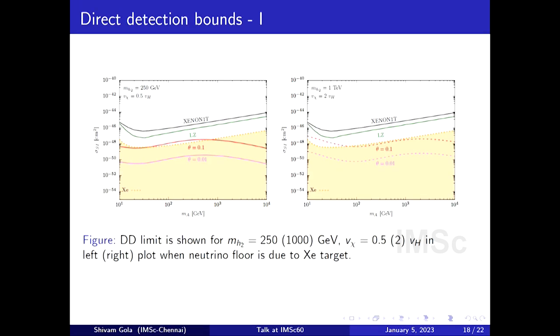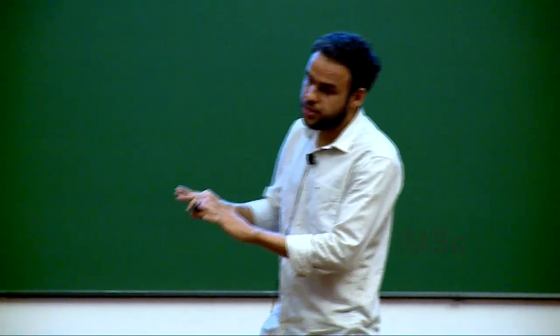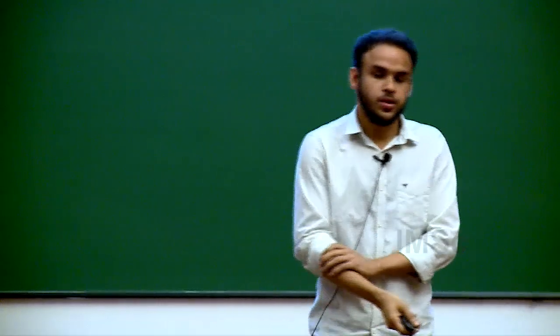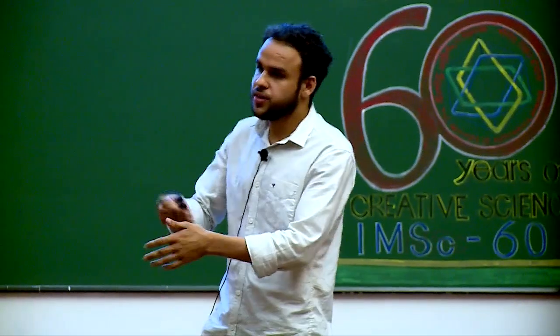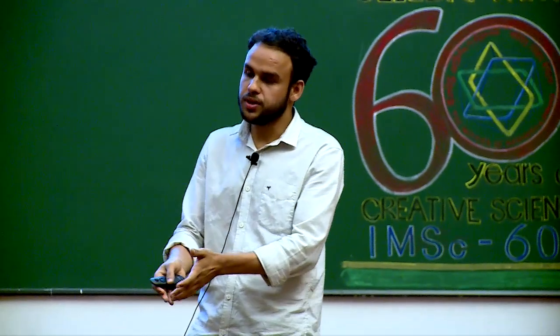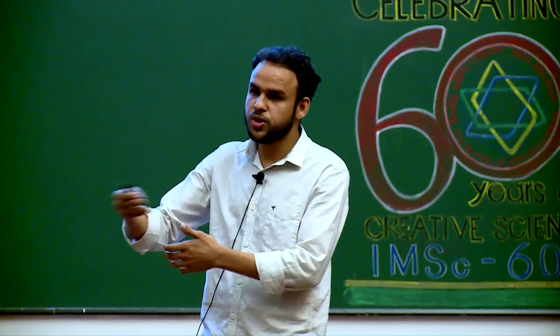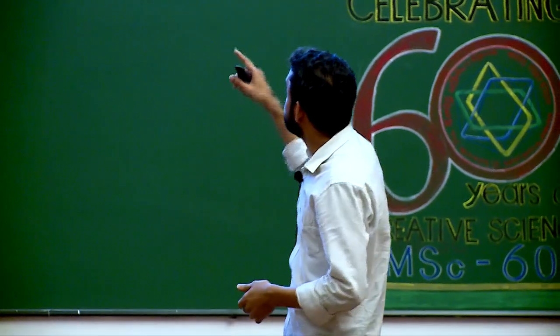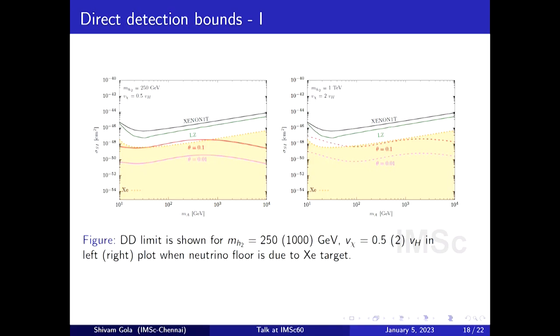And then we have seen the relic density. Next thing we should look for is whether the model has a feasible parameter space which is allowed by the direct detection bound. This is what is done here. You see again the colored region, which is something like background. Direct detection means you are looking for particles, so you are looking for the right signal. That signal should be above the background, and the orange region is actually the background.